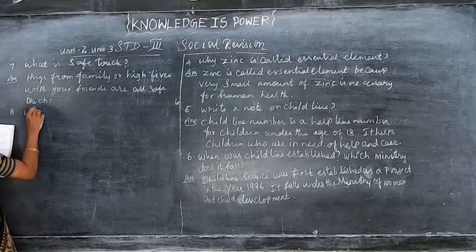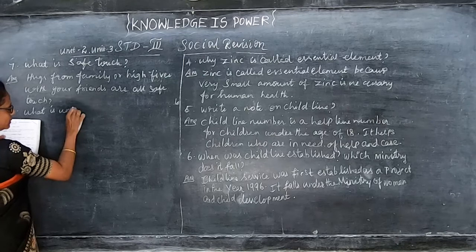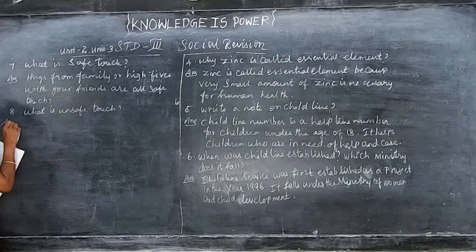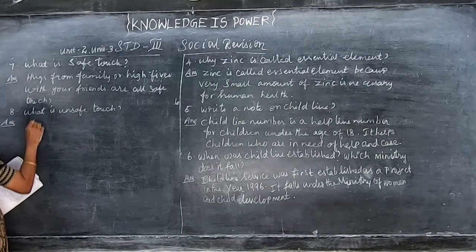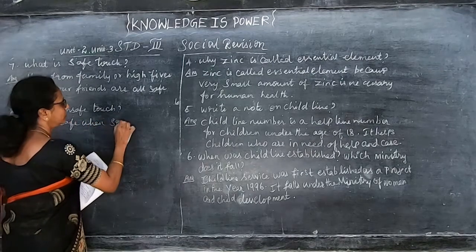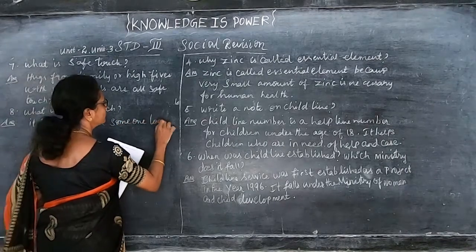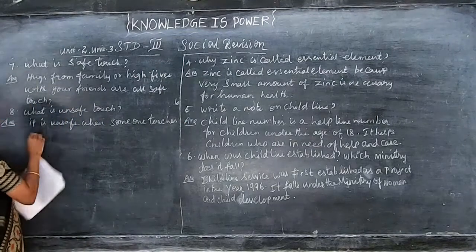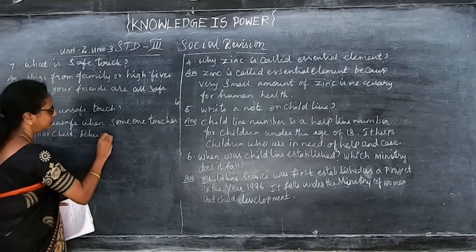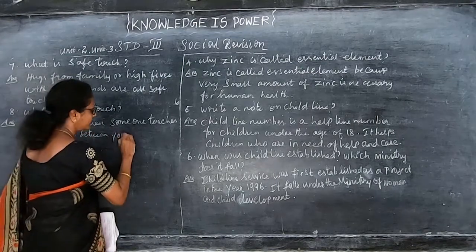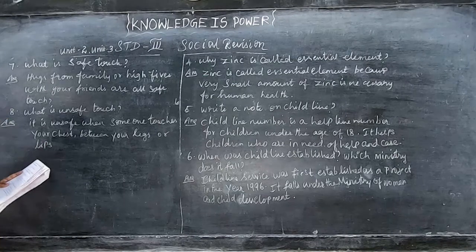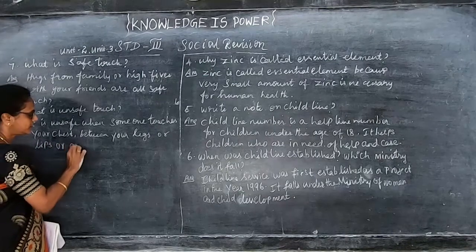What is unsafe touch? Answer is, it is unsafe when someone touches your chest, between your legs, or lips, or asks you to touch.